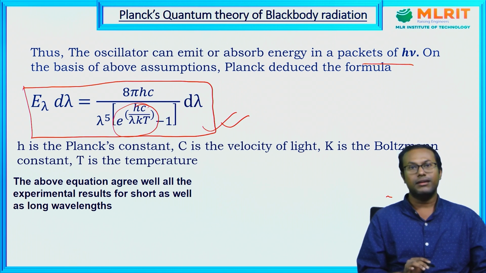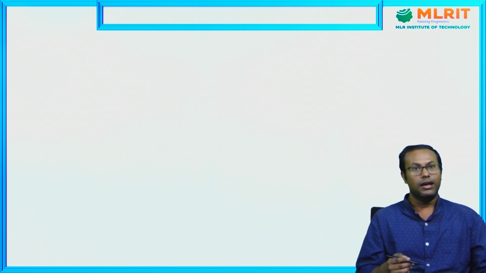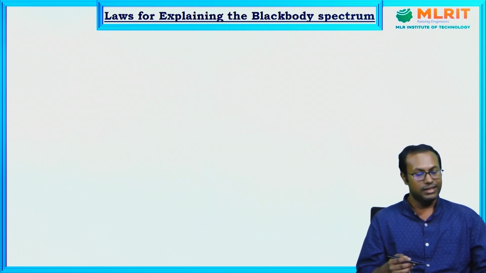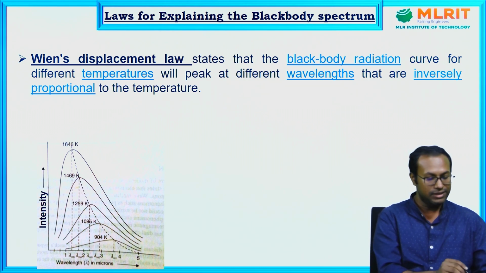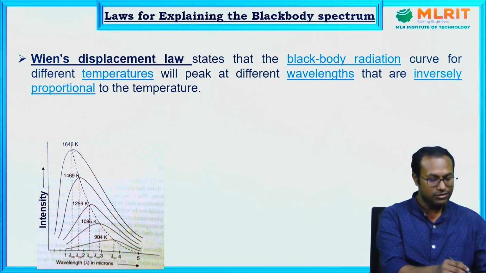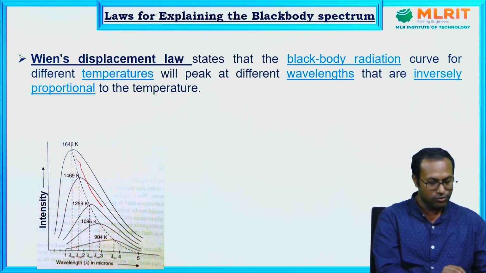Next, come to some other points, given by Wien, that is called Wien's displacement law. From this figure we notice that if the temperature goes down, the peak value is shifted towards the high wavelength region.